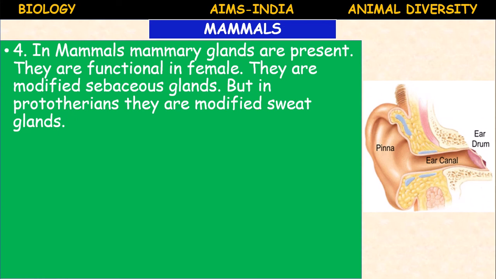They are egg laying mammals. In the classification, the class Mammalia is divided into subclasses: Prototheria and Theria. Theria is again divided into infraclasses, metatheria and eutheria, which you will study in higher classes. Now in prototherians the mammary glands are modified sweat glands, but in the remaining mammals these mammary glands are modified sebaceous glands.